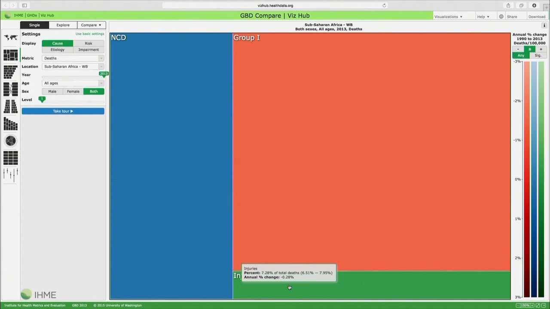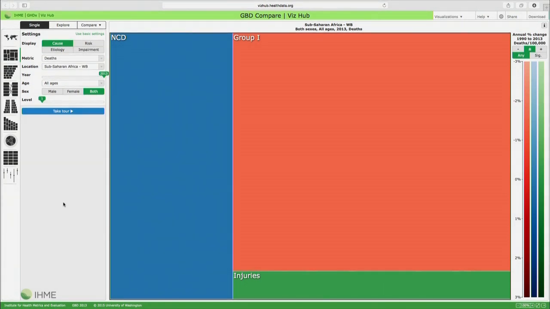So when we're considering deaths, what we see is that for low and middle income countries and for high income countries, the overwhelming majority of deaths can be attributed to non-communicable diseases. But we'll also see that the only region of the world in which communicable causes or group 1 causes continue to be the largest cause of deaths is sub-Saharan Africa.